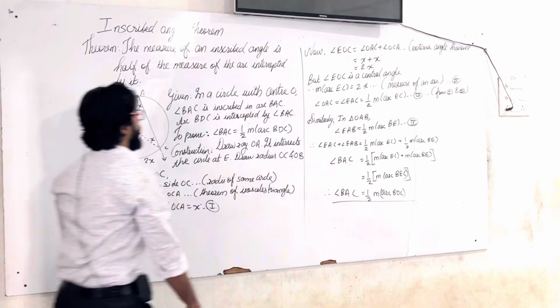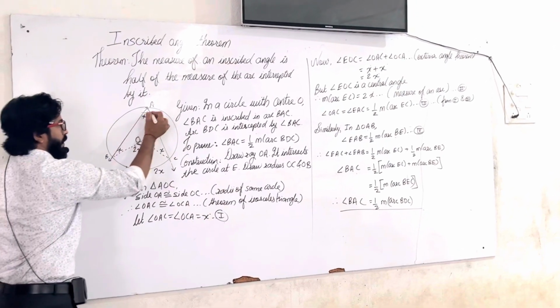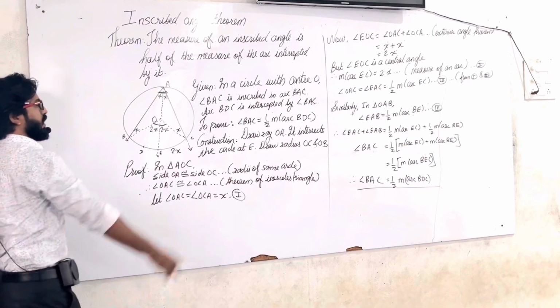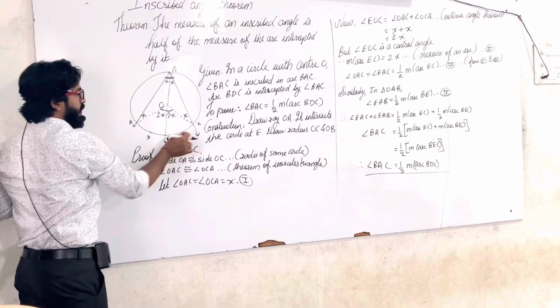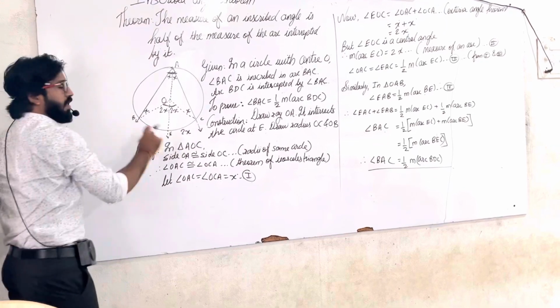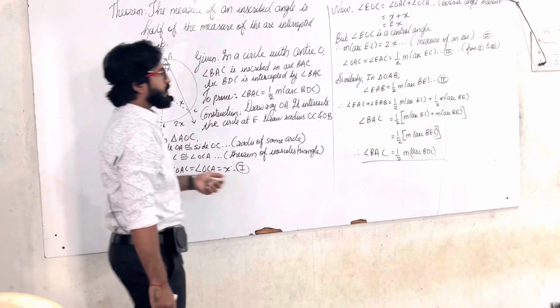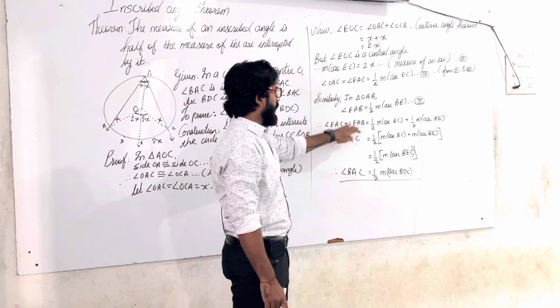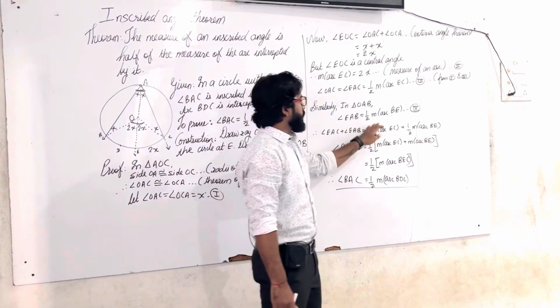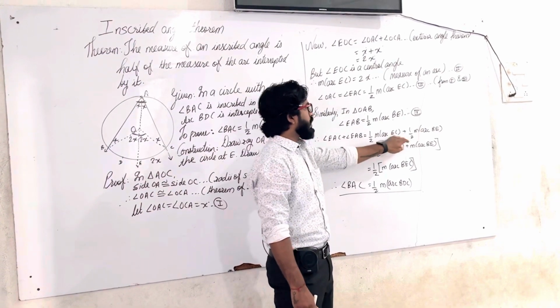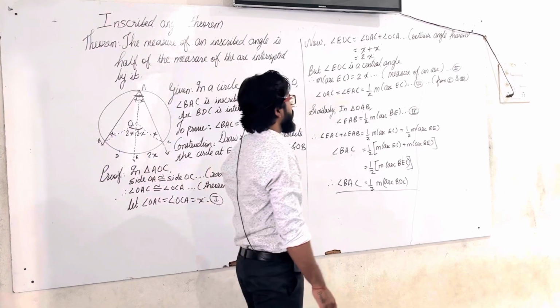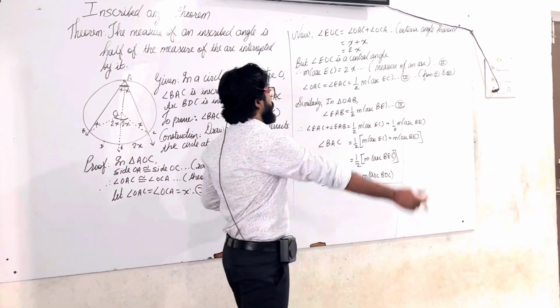Now observe the given diagram. The sum of these two angles, angle EAC plus angle EAB, by adding the two equations, is half of the measure of arc EC plus half of the measure of arc BE.